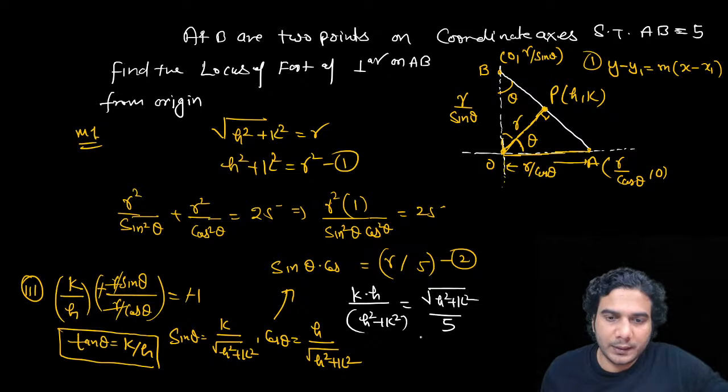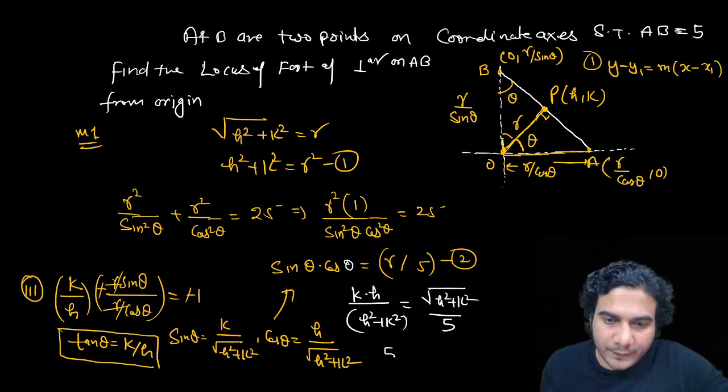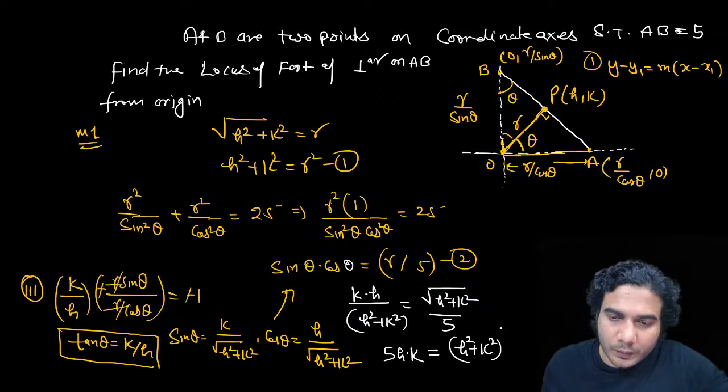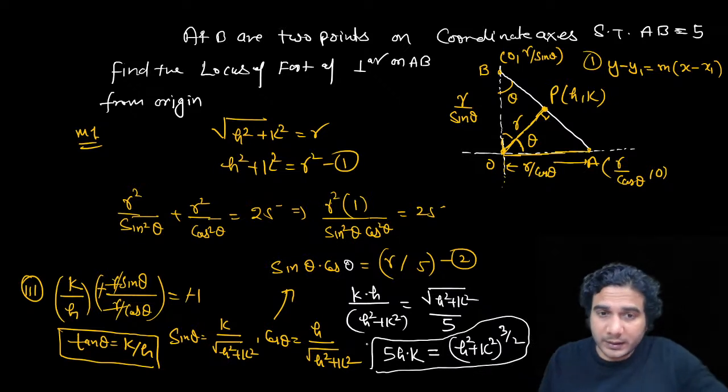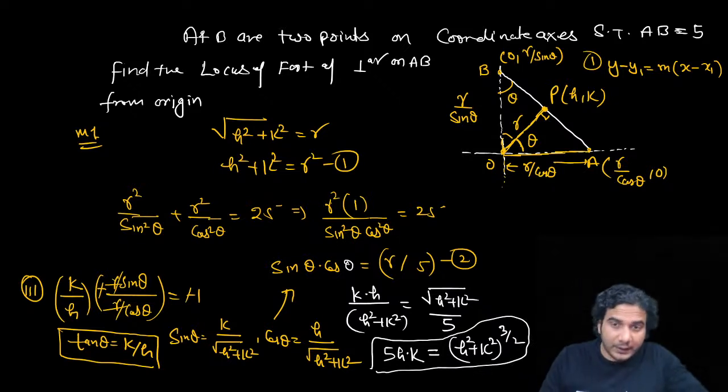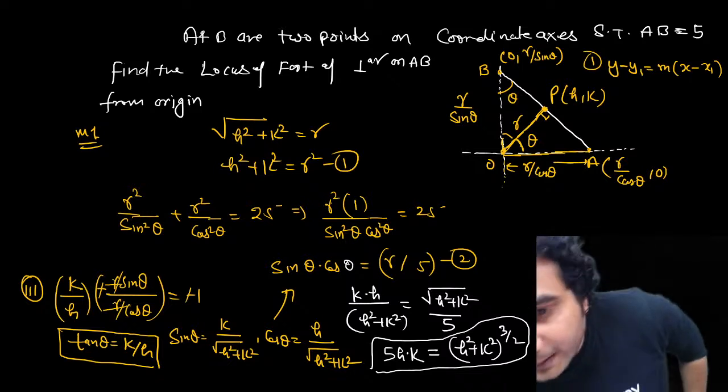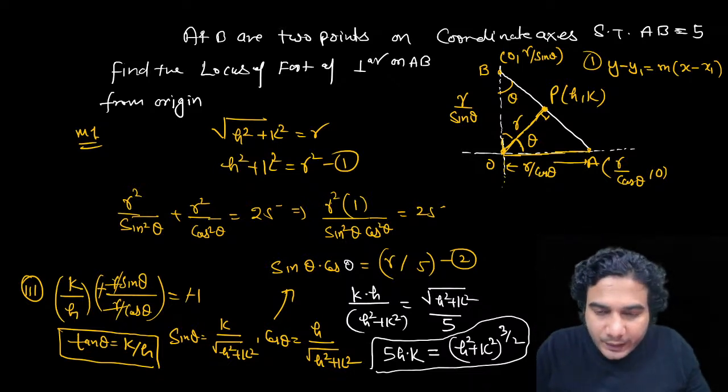If I square it, so the final answer is going to be 5 times hk is equal to h square plus k square to the power 3 by 2. Okay, we can square this equation. So I think this is the answer. I'll check it through another method also. There might be some calculation error, but the method is right.